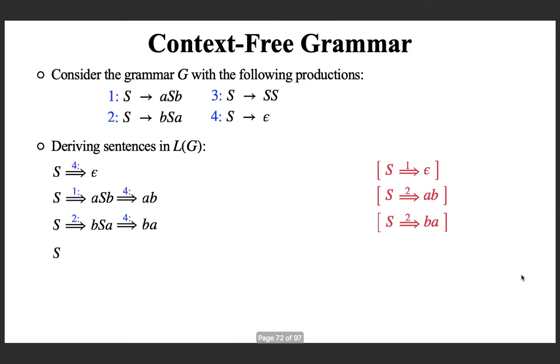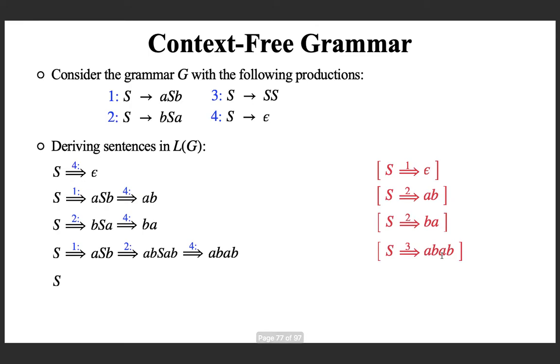Fourth example, beginning from the start state, you apply production number 1. So you're getting ASB. And suppose now you apply production number 2, what you will get? This capital S will be replaced by BSE. And now if you apply production number 4, this S will go out, you will get AB. So you say you derived AB in 3 steps.